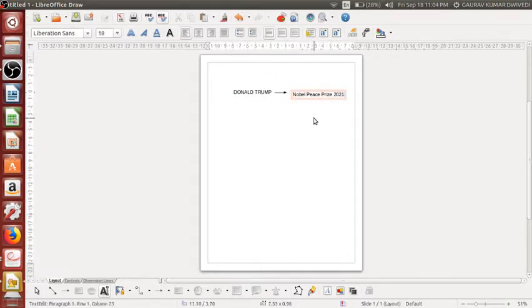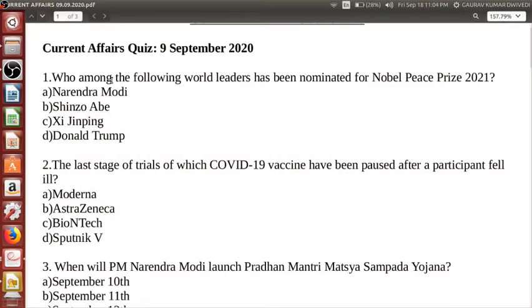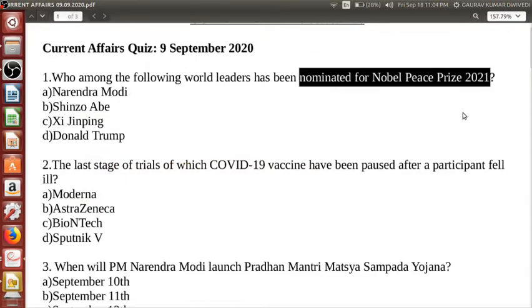So in this way also you can make your current affairs. You don't have to write down the entire sentence, that Donald Trump has been nominated for Nobel Peace Prize 2021. Not in that way. Just go for the right options. Donald Trump has been nominated for Nobel Peace Prize 2021.